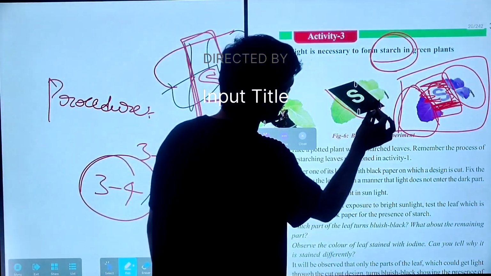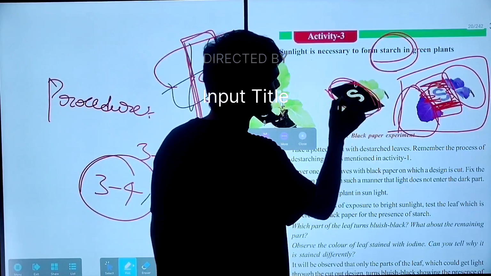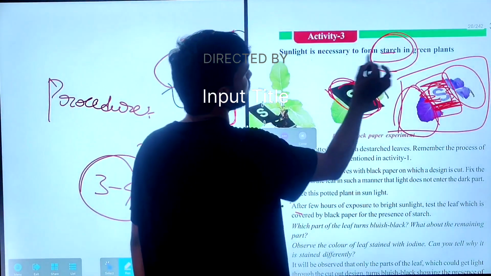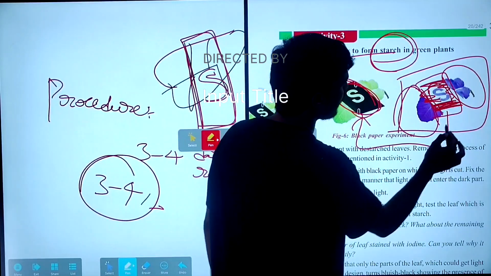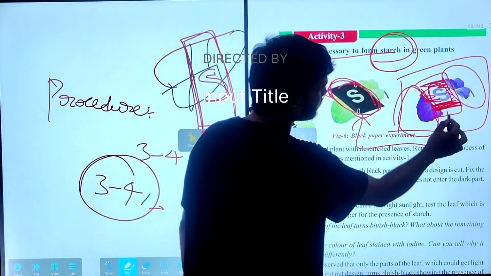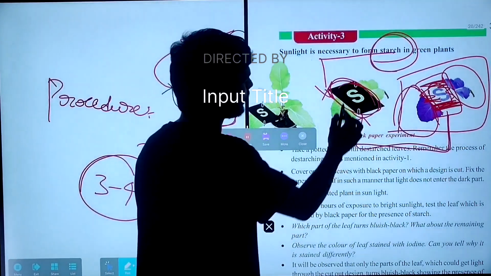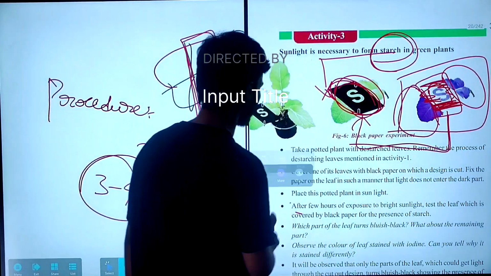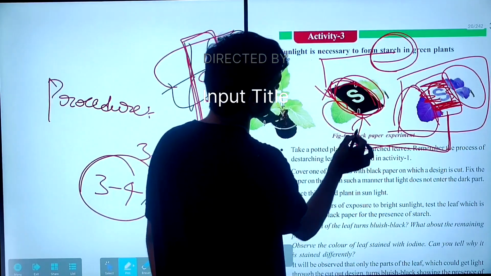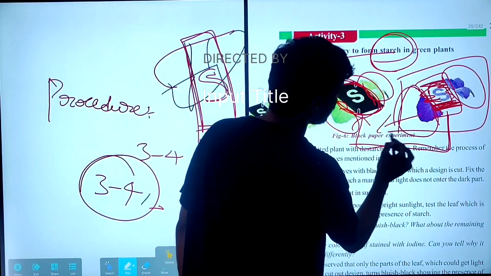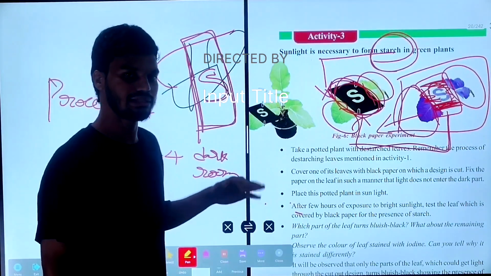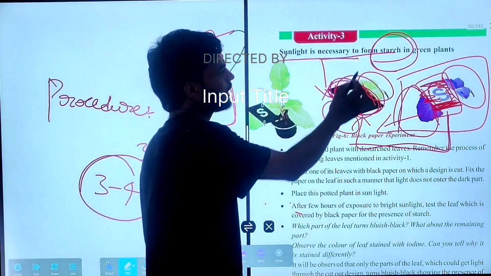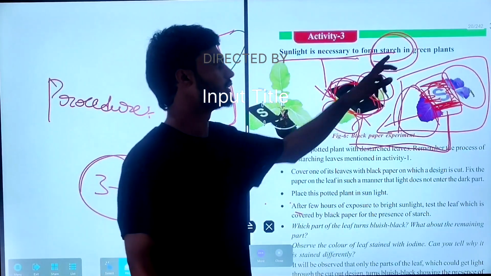The covered part does not prepare starch; it is pale and colorless, and the part exposed to the sunlight turned bluish black. By this experiment we can say that sunlight is necessary to form starch.